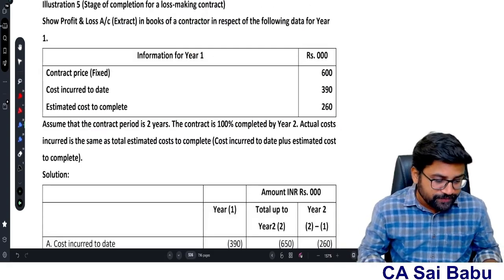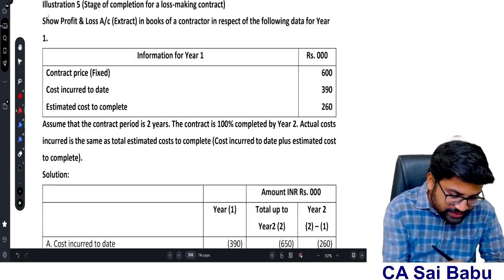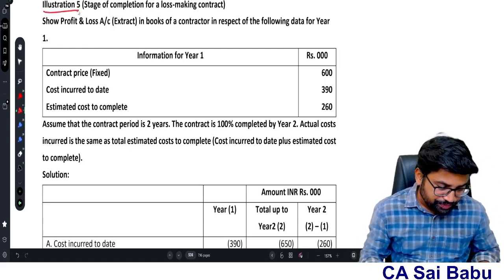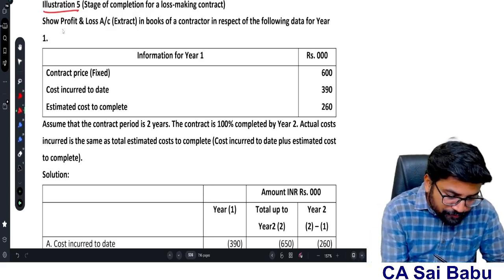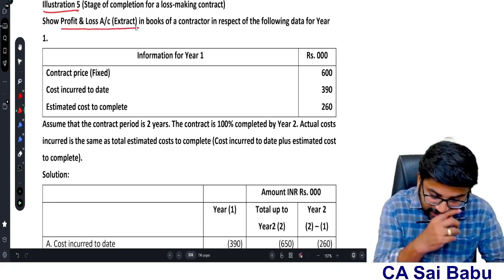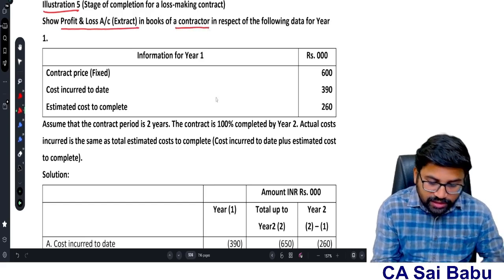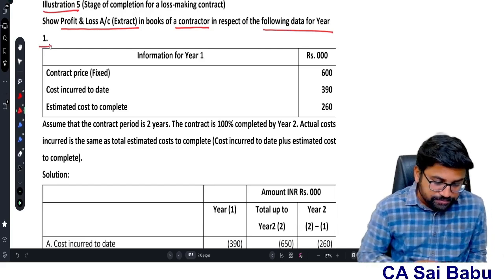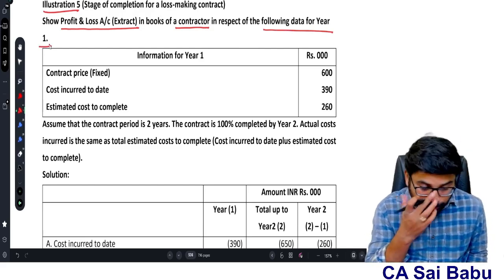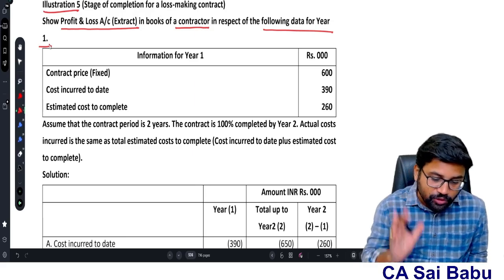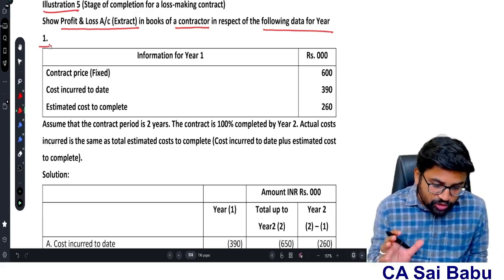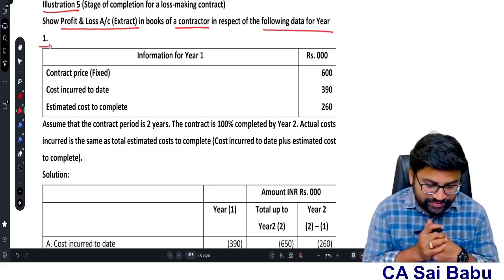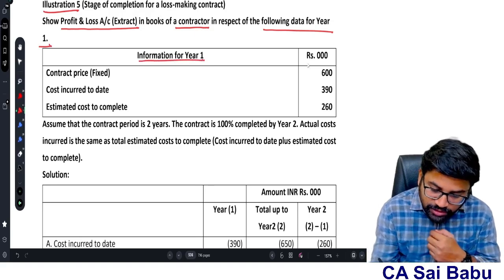Now the next question for discussion is illustration number 5, sir, in Accounting Standard 7. Show the profit and loss account extract in the books of a contractor in respect of the following data for year 1. So they are asking for the P&L account extract in the books of the contractor. Relating to the contract, the data is given. Information for year 1, rupees in 1000.